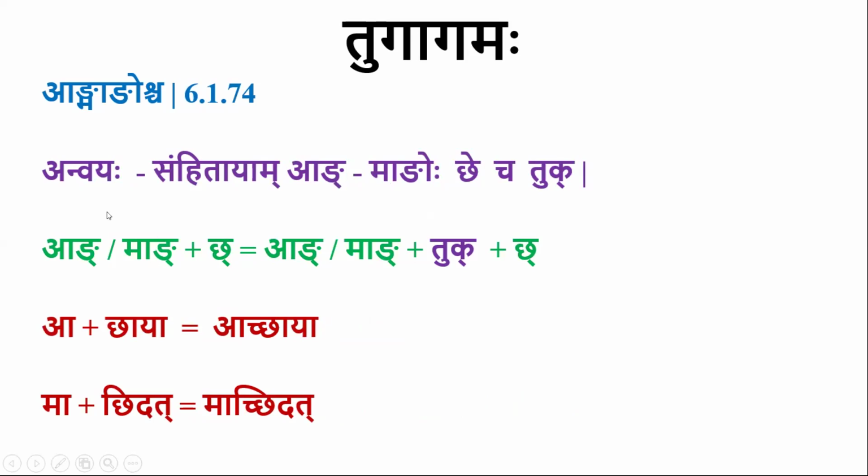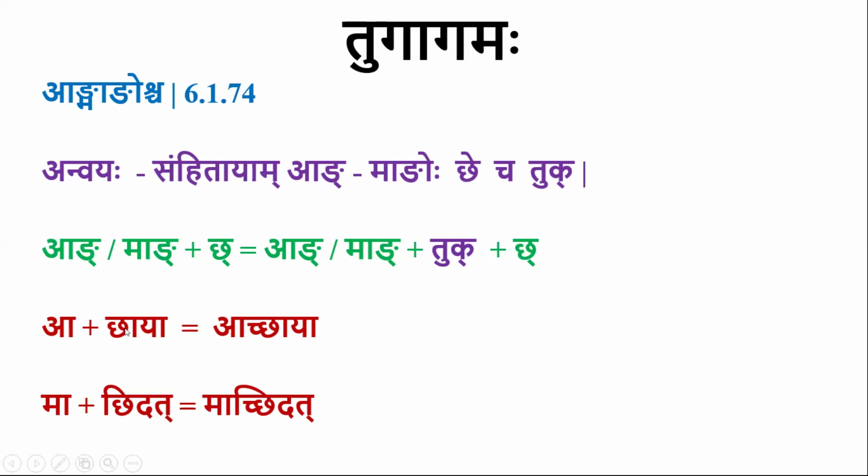So since they are Pada, by Padantadva, this Tugagama will be optional. But we don't want optional. There should always be Tugagama, to indicate that when A or Ma are followed by Chakara, Tugagama is compulsory. This sutra is created separately.